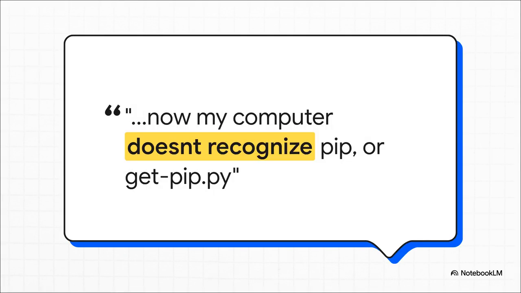And there it is. In fixing one problem, a brand new one pops up. The computer suddenly has no idea what pip is, the essential tool you need to actually install Python packages. So now Quiz has the right version of Python, but has lost the tool needed to do anything with it. The simple fix just dug a much, much deeper hole.